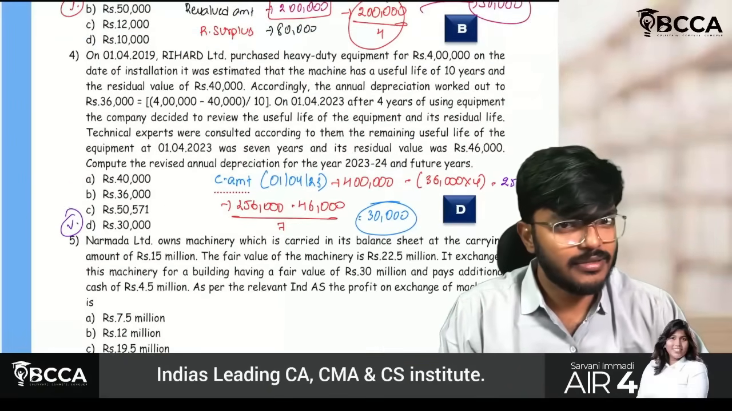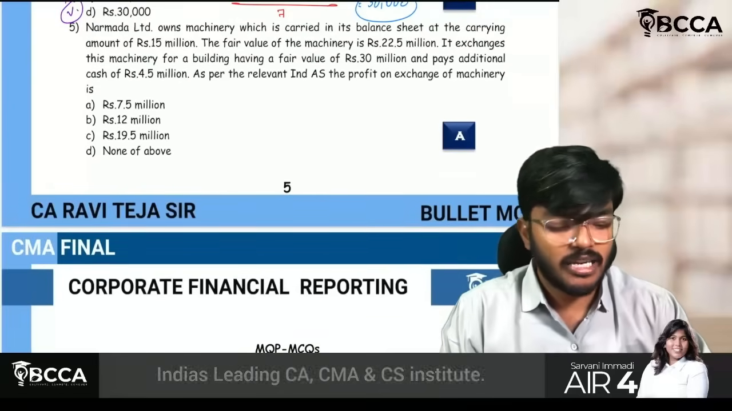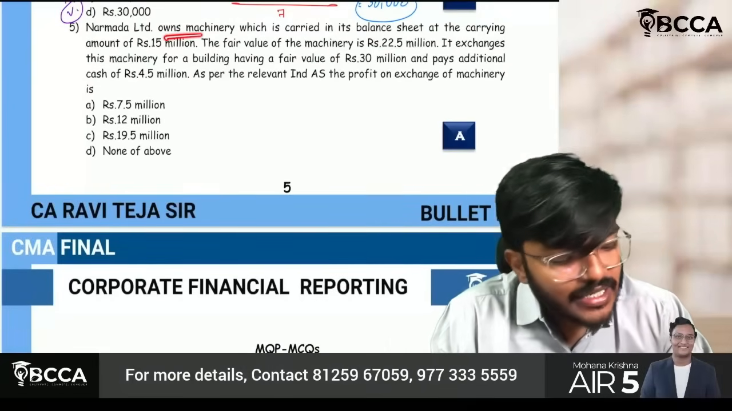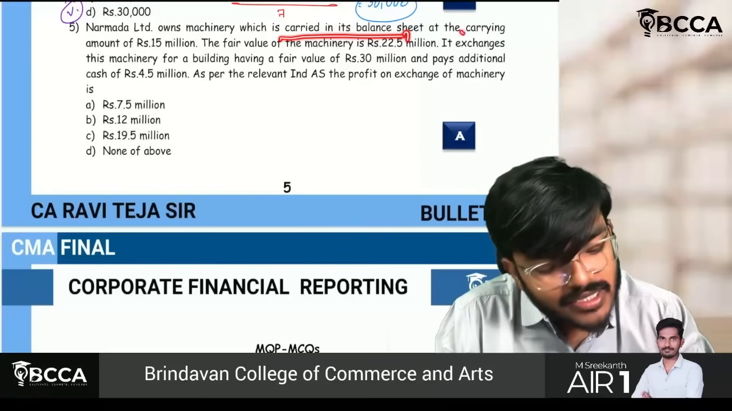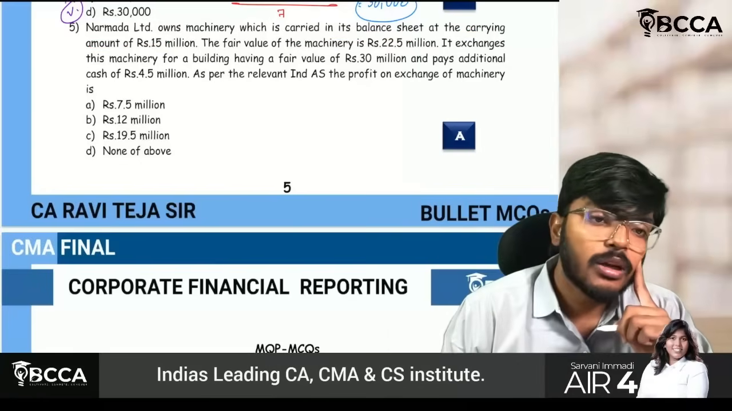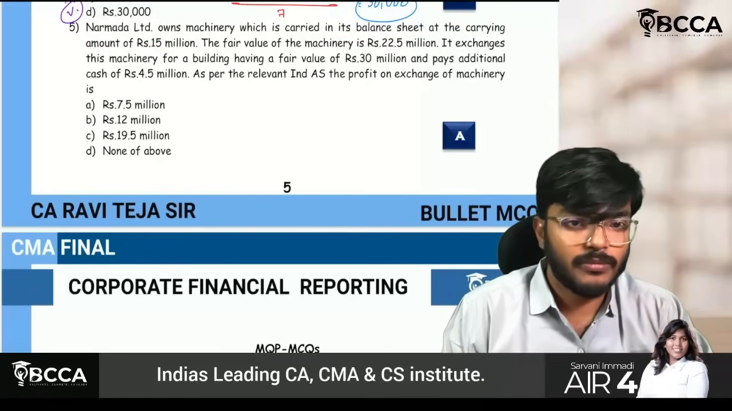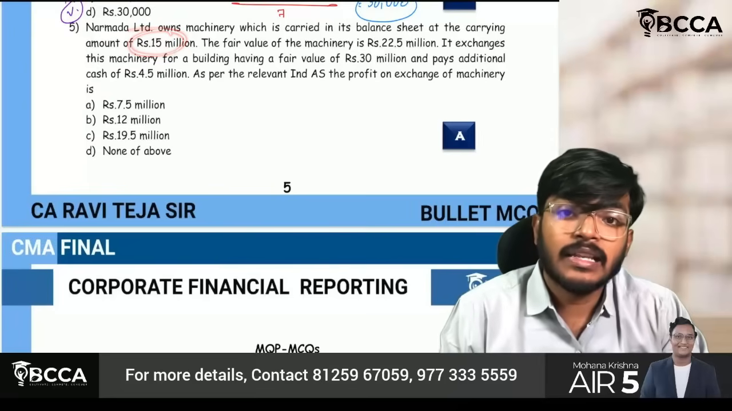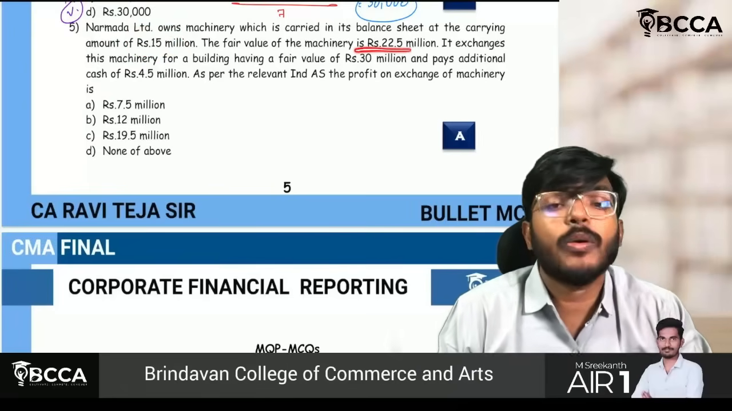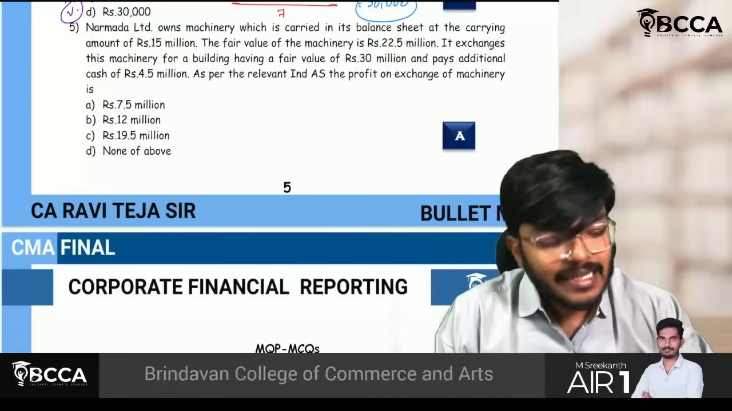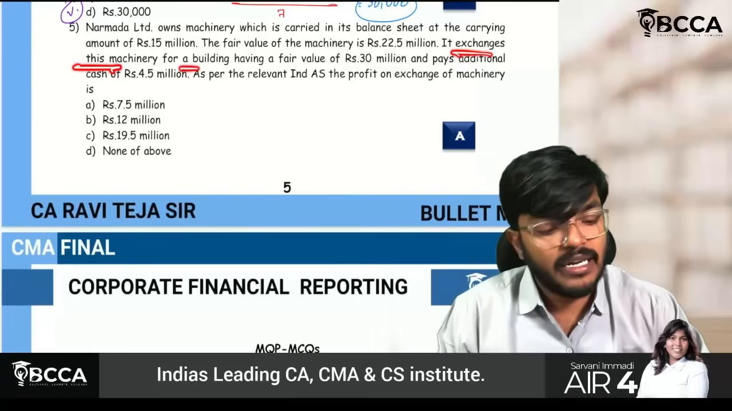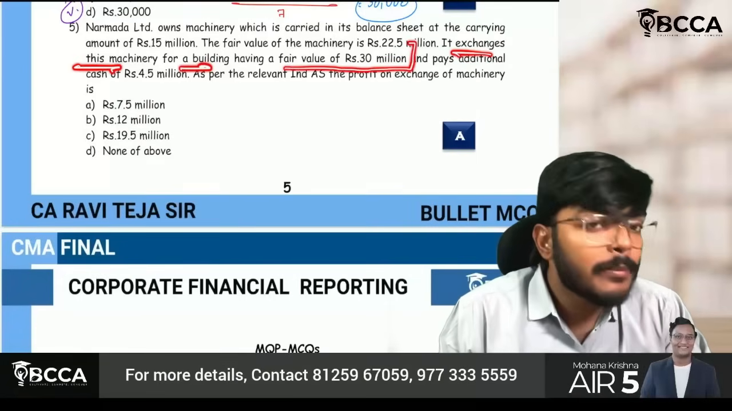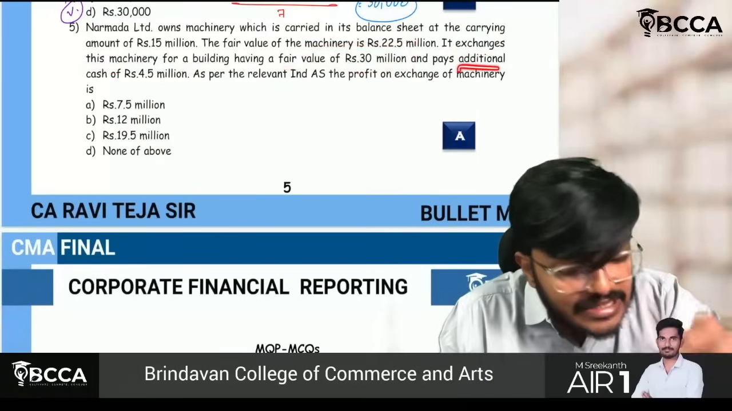Easy question, guys. Fine, so next question. Narmada Limited owns a machinery which is carried on its balance sheet at the carrying amount of 15 million. The fair value of the machinery is 22.5 million. It exchanges its machinery for a building having a fair value of 30 million and pays additional cash of